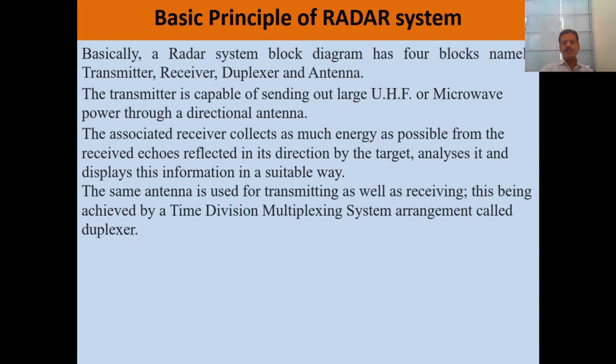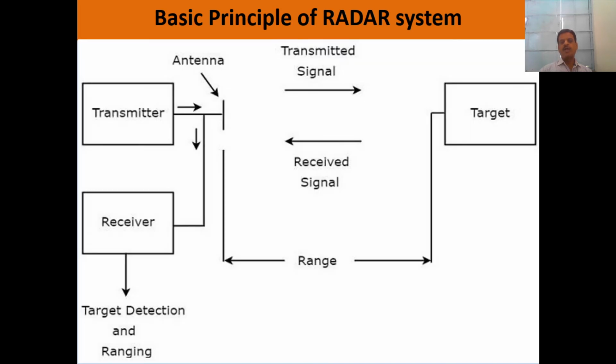The same antenna is used for transmitting as well as receiving the electromagnetic wave, and this is achieved by a time division multiplexing arrangement, which is known as the duplexer. And this is the block diagram of the radar.